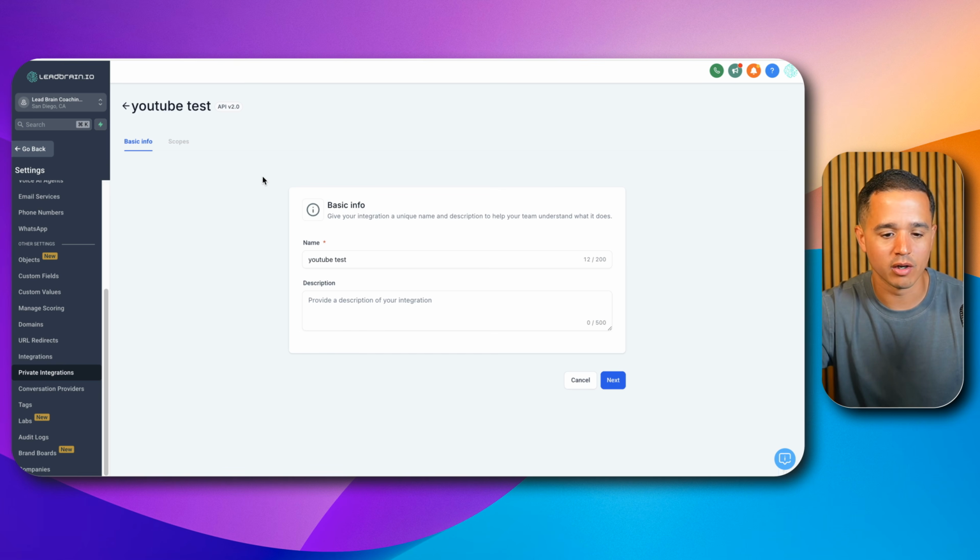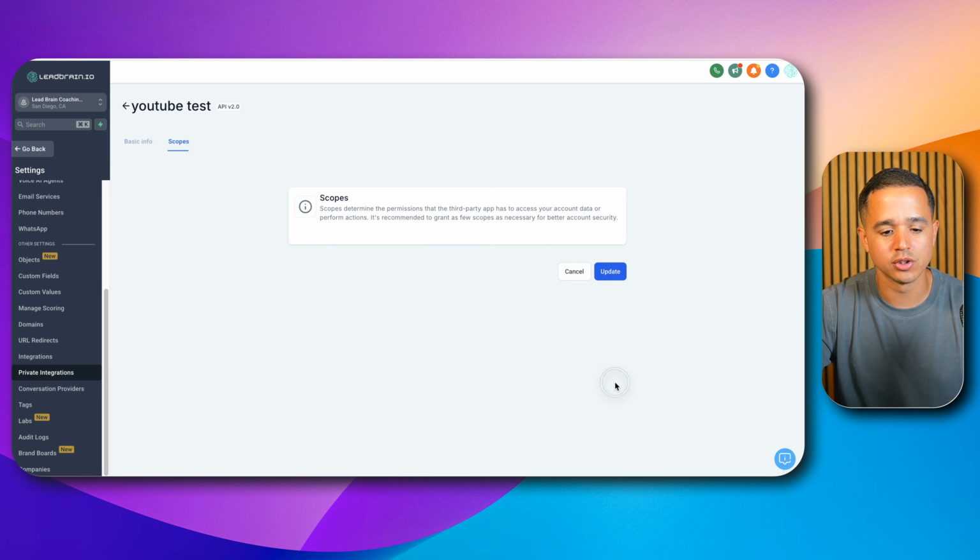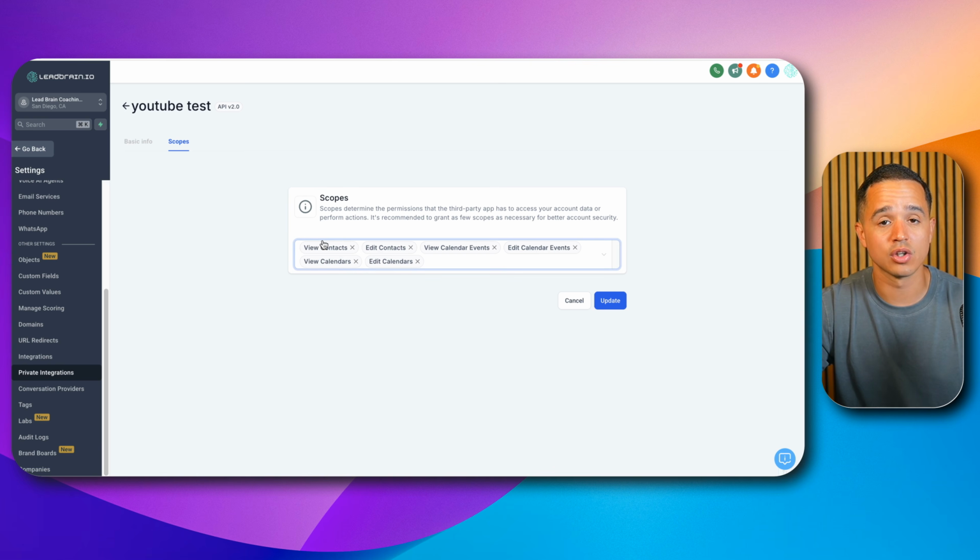You can name it whatever you want. You can add a description, but the most important thing that you need is these scopes. The next most important thing is what pops up afterwards. So the scopes here are important. These are essentially the permissions that you grant to the credentials that you're creating. So essentially, hey, what do you want that N8N workflow to be able to access? And in our case, we want to be able to view contacts, view calendar events, edit calendar events, view calendars, and edit calendars in order to accomplish our workflow. Now, we may be able to get rid of edit calendars, but we certainly need to view calendars in order to get availability.